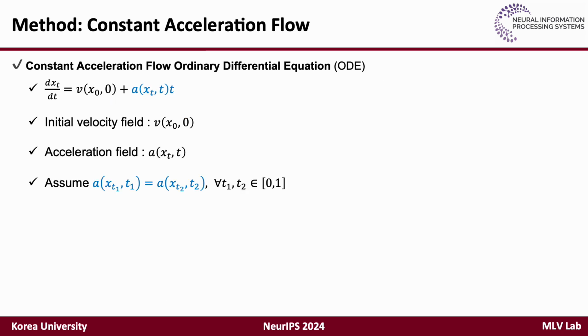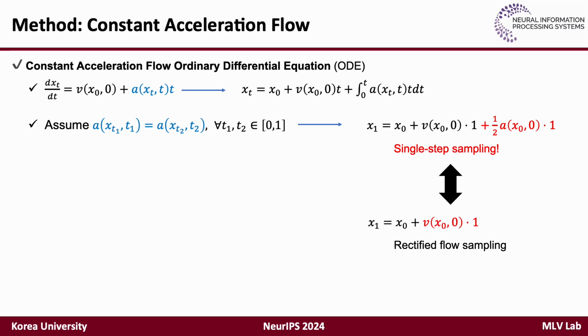To address these limitations, we propose a new framework called Constant Acceleration Flow. Our approach is formulated through an ODE that incorporates both an initial velocity field and an acceleration field. The key assumption here is that the acceleration field remains consistent over time. Similar to rectified flow, we solve the ODE in constant acceleration flow by integrating both sides. With our assumption of constant acceleration, we arrive at a straightforward expression for single-step sampling.